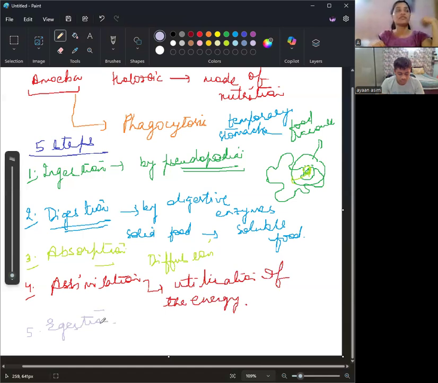For the process of egestion, there is no fixed place in amoeba. If the food has been absorbed, naturally something will be left behind. And that something is going to move out of the body by rupturing of the membrane. The membrane ruptures and it moves out, directly through the cell membrane.